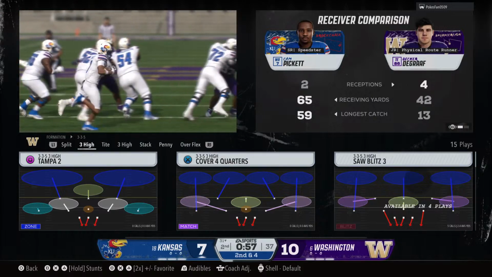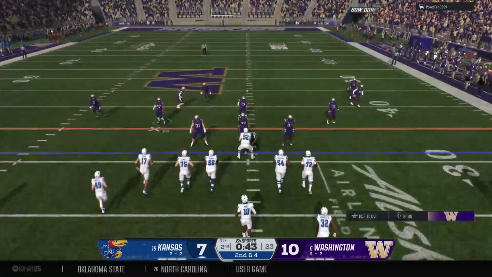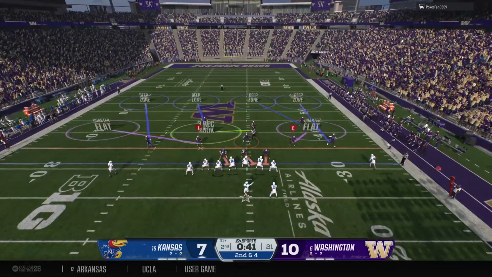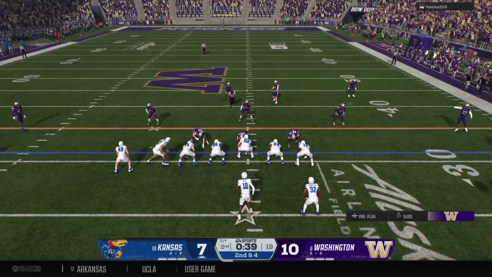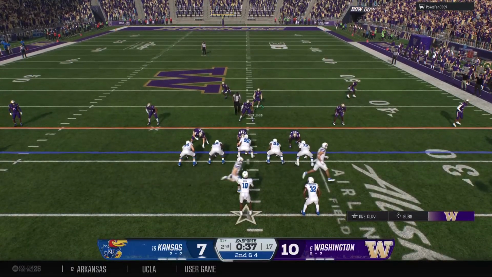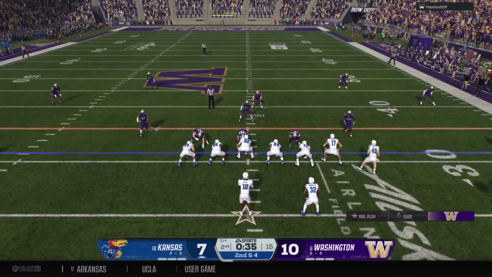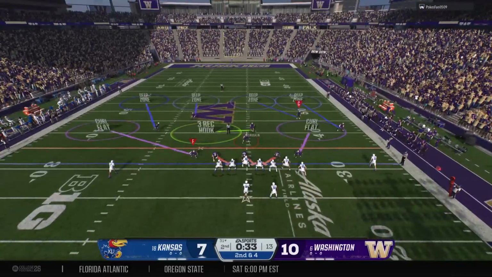So 2nd and 4. You know, a lot of times these types of plays either go for nothing or they can go for a huge chunk of yards. Here they do a nice job of getting it to the outside, turning it upfield, and ended up getting a nice gain out of it.